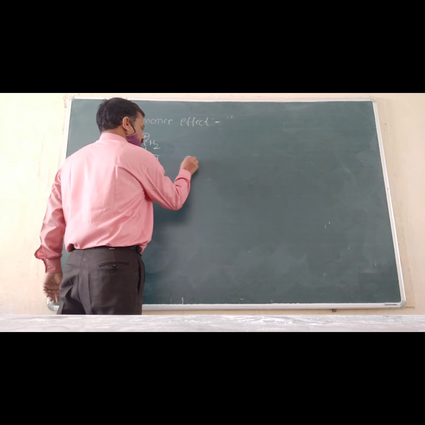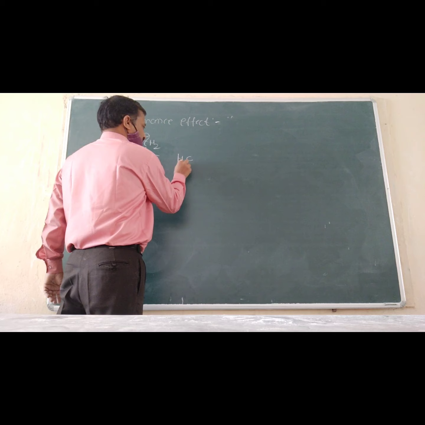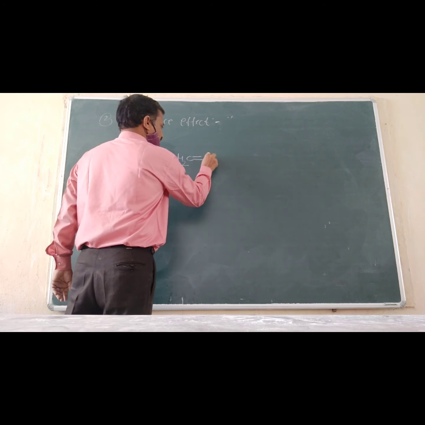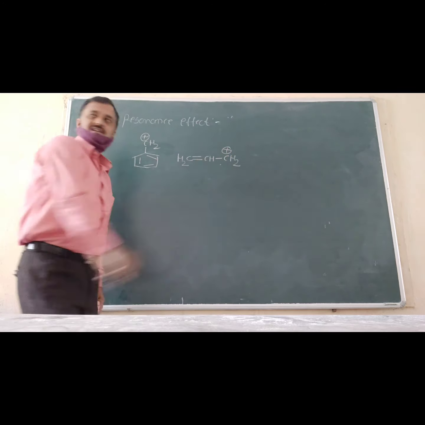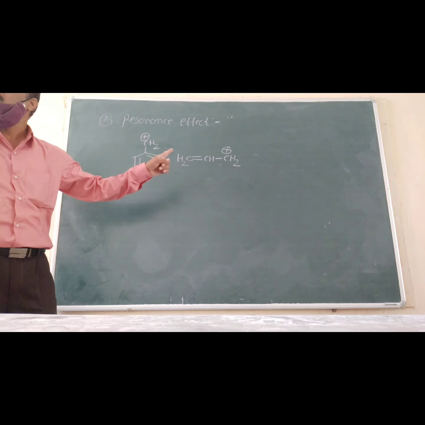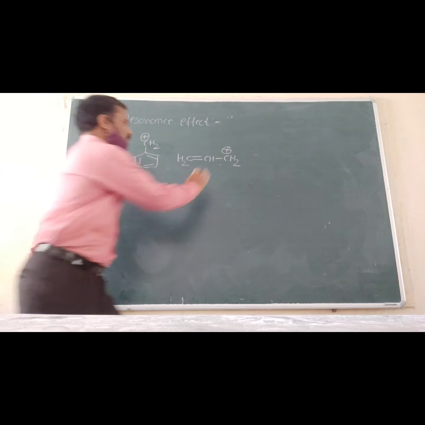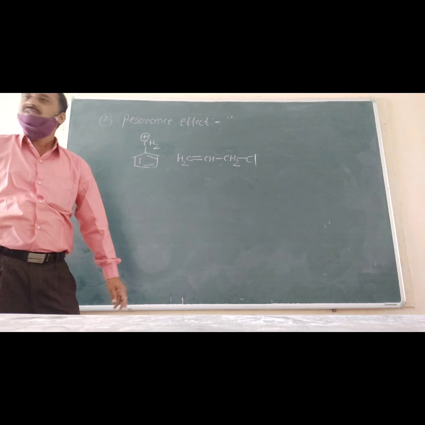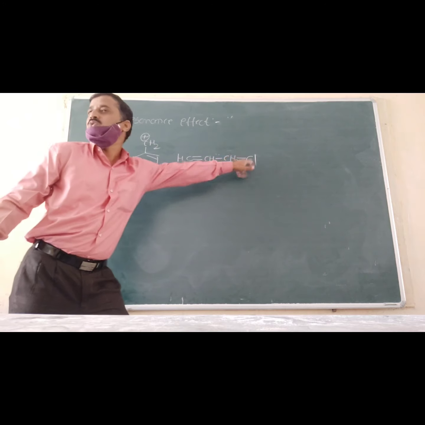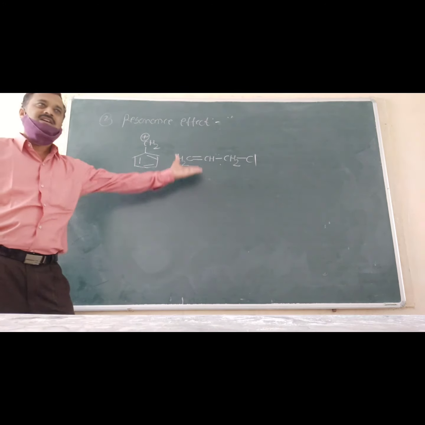And what is the name of this carbocation? CH2 double bond CH and CH2. CH2 double bond CH, CH2Cl is allyl chloride. Correct?